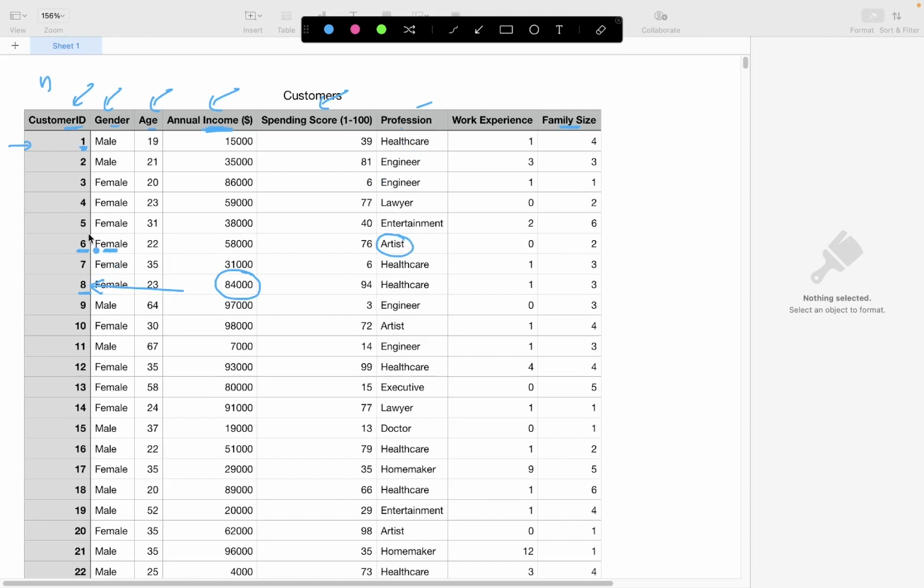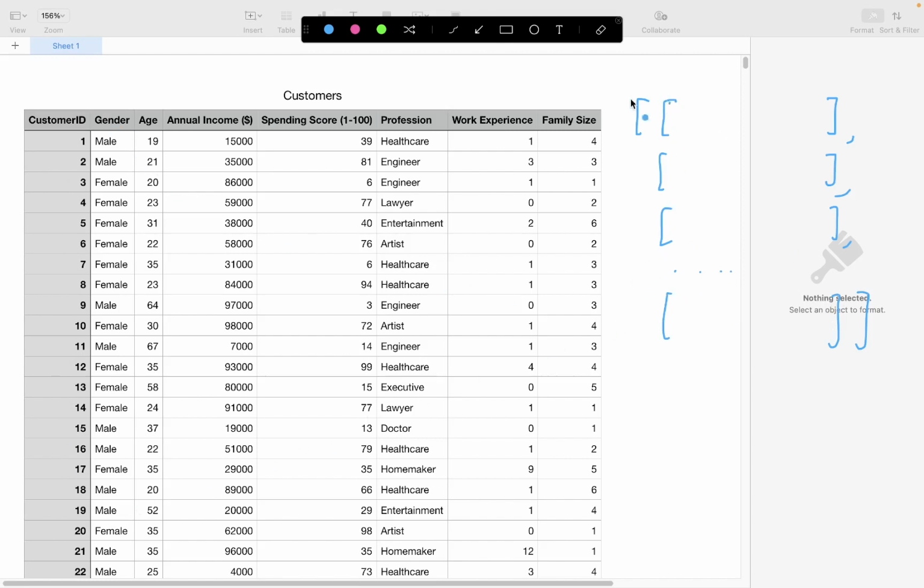Most of you are already aware of it. When you try to read this data using CSV reader, we understood that the data is read as a list of lists. We basically have an outer list and multiple inner lists like I'm currently representing, and there will be as many inner lists as the number of observations that we have.